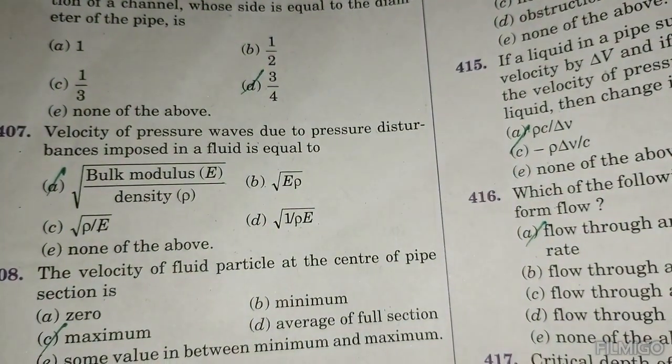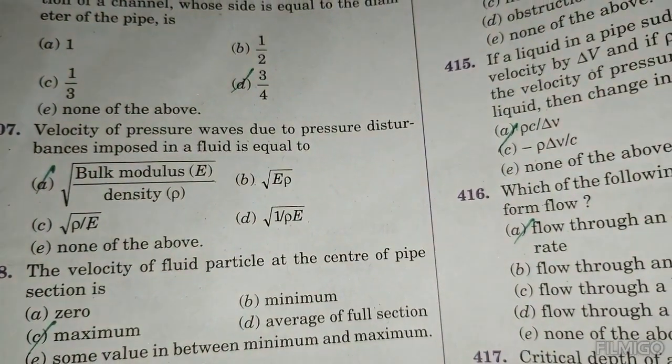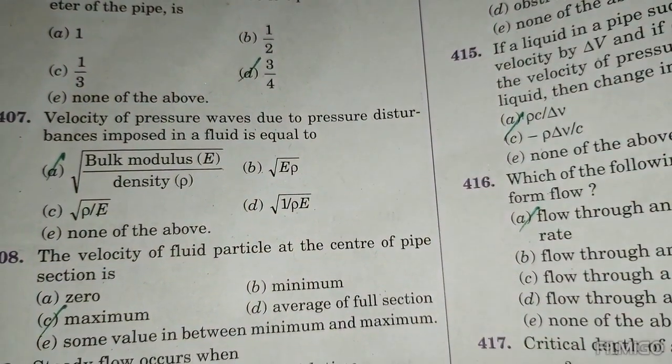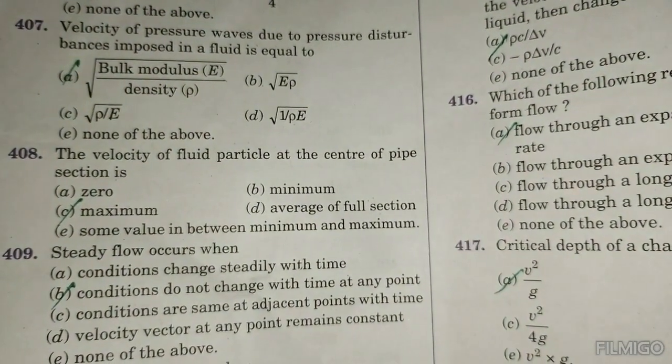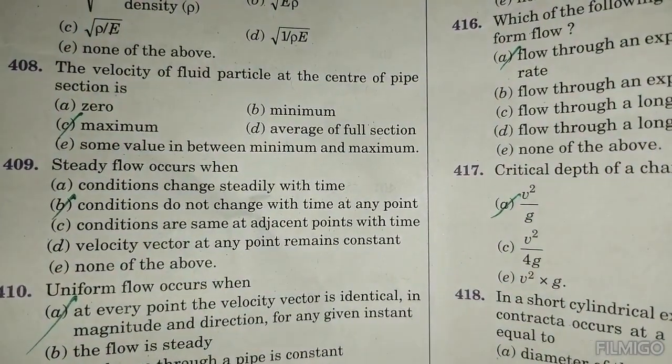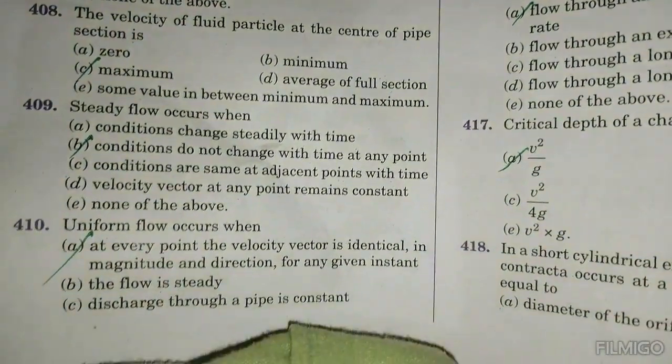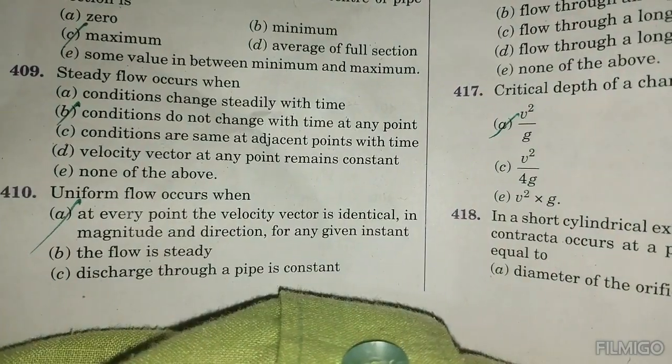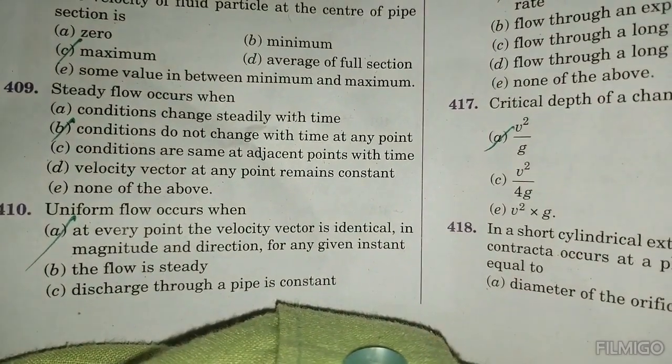The velocity of a pressure wave due to pressure disturbance imposed in a fluid is equal to the square root of bulk modulus E by density. The velocity of fluid particles at the center of the pipe section is dash maximum. Steady flow occurs when conditions do not change with time at any point. Uniform flow occurs when at every point the velocity, magnitude and direction are the same at any instant.